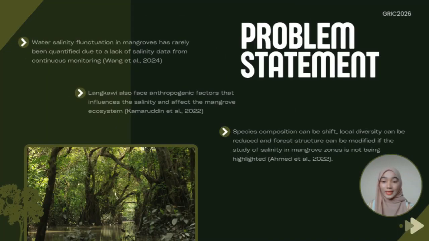Next, what is the problem in this research study? First of all, although salinity is one of the most important factors affecting mangrove ecosystems, continuous salinity monitoring is still limited. In Langkawi, human activities and environmental changes may alter salinity conditions, which can eventually affect mangrove species distribution. Without proper monitoring, changes in species composition may go unnoticed and could reduce biodiversity and ecosystem stability.